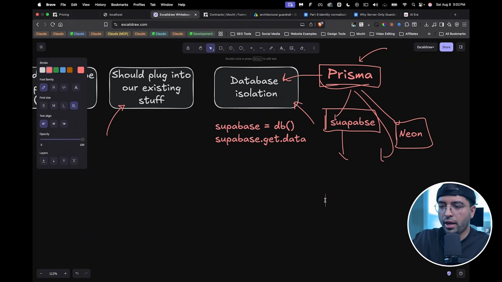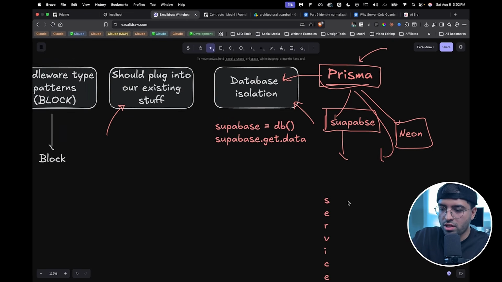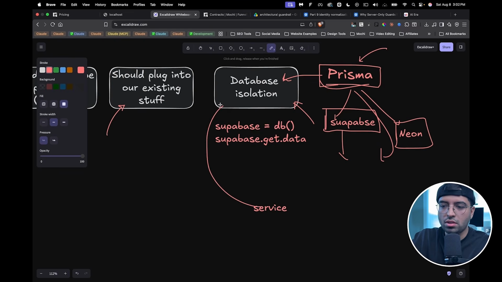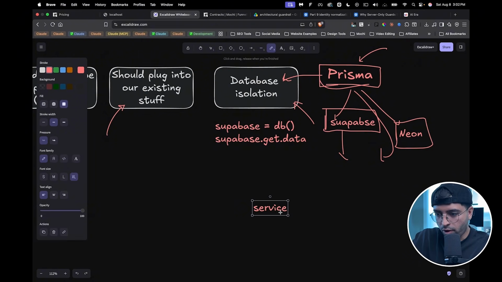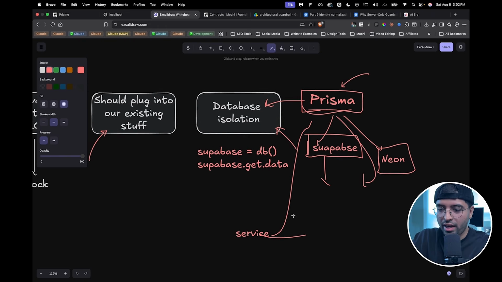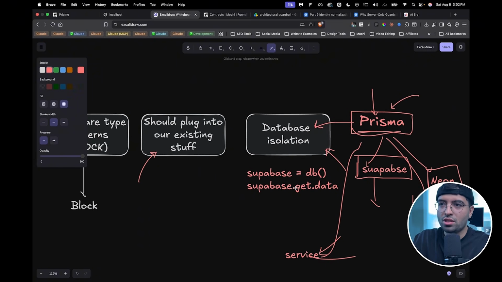The second thing is, in my code base, where does my app access the database? Which file accesses the database? This is called a service. I call this a service because it just makes sense to me, okay? So it's sort of like a service in the app, and the service is the only thing that should connect to the database. So what did we learn so far? The service here connects to Prisma. We call a function on the service layer, and that service layer has Prisma inside it that actually calls the database. That's it, okay? So some sort of database isolation here is required.